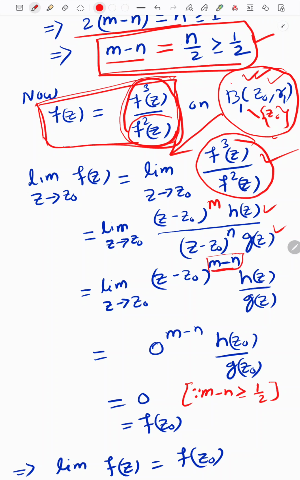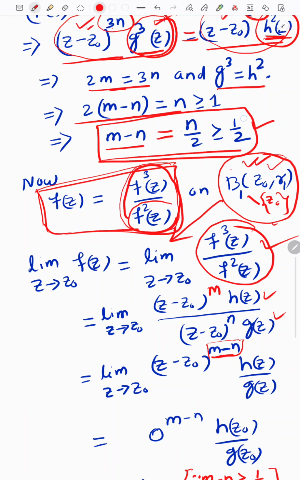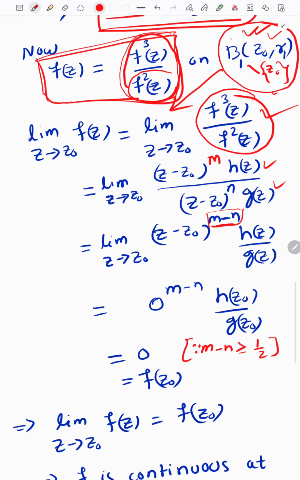The main thing is that we have proved it is strictly greater than 0. It is greater than or equal to half, so it is strictly greater than 0. Therefore m minus n is a positive quantity. So we can simply put z equal to z0, giving 0 to the power of a positive quantity, which is 0, and h of z0 and g of z0 are non-zero, well-defined quantities. Here it is not equal to 0, so there is no problem in proving that it is equal to 0.